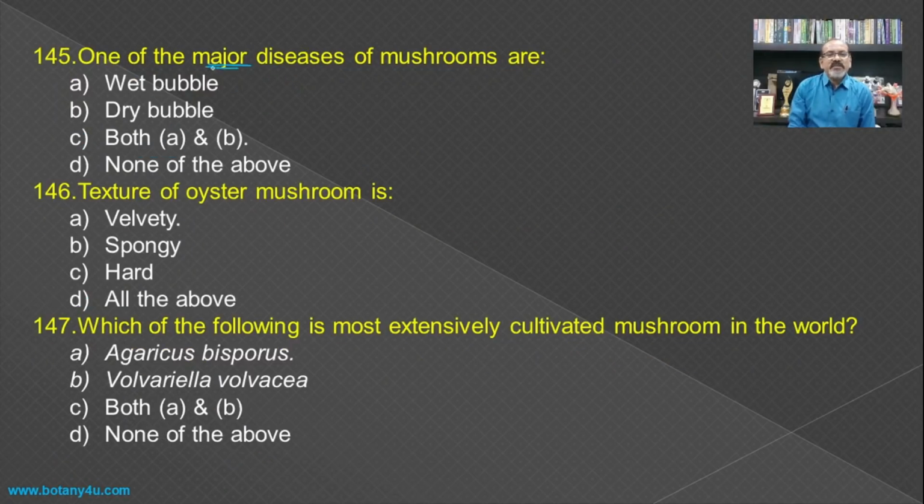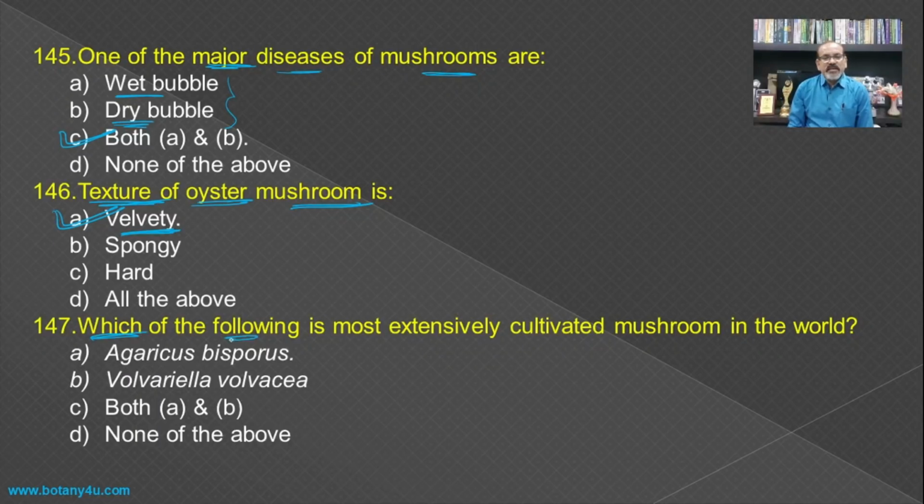Then one of the major diseases of the mushroom are, so if you see the different diseases of the mushroom, the wet bubble and the dry bubble are the very common diseases of the mushroom, and hence both A and B becomes the answer. Then texture of oyster mushroom is, if you see the oyster mushroom, you will find that they are velvety from outer side, and hence it is the answer.